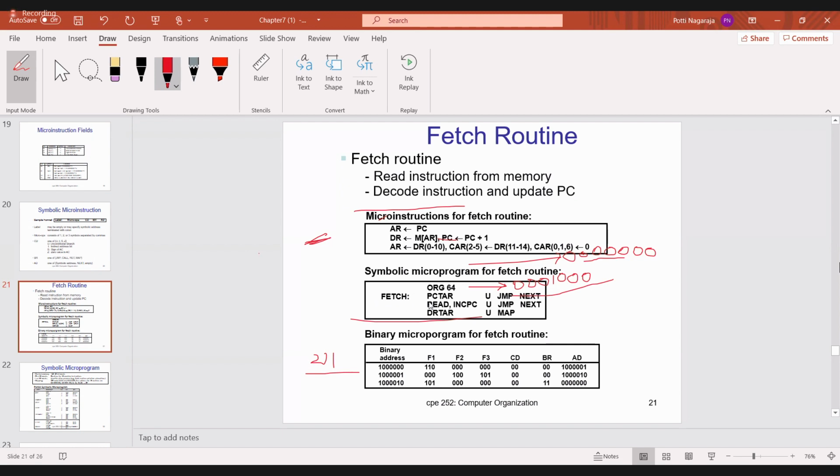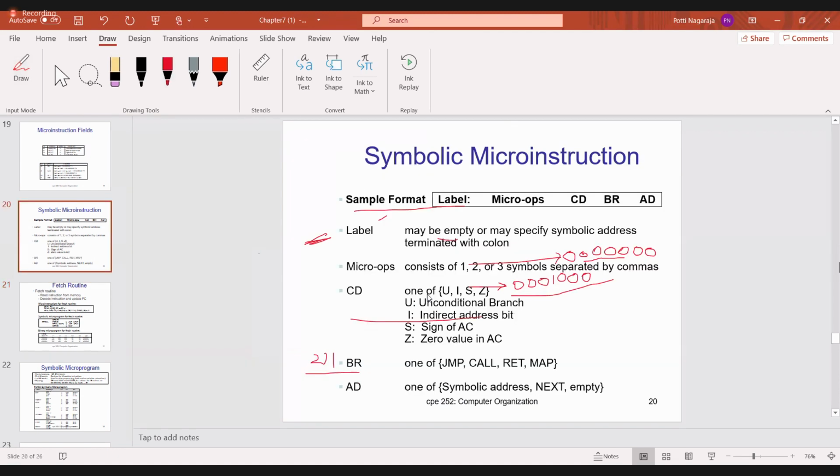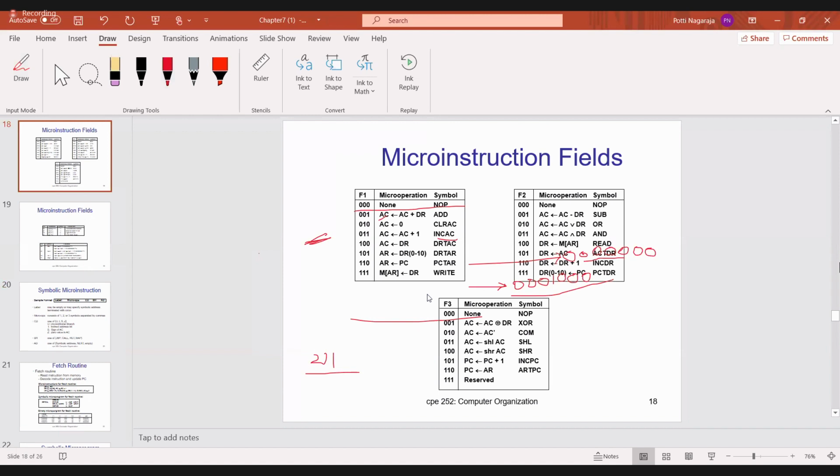So see what is there after Fetch colon: PCTAR. Anyone, tell me what PCTAR means. Program Counter to Address Register. You are transferring from PC to AR. Now, can anyone say, this PC to AR is which microoperation? F1, F2, F3, we have to check. See the slide and tell me. Now see here, PC to AR is F1 or F2 or F3. See what is here? It's an F1 operation. Is it okay? That means in this microinstruction we are using F1.